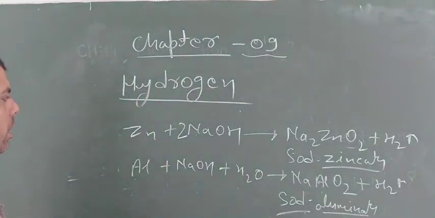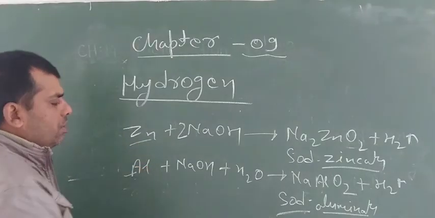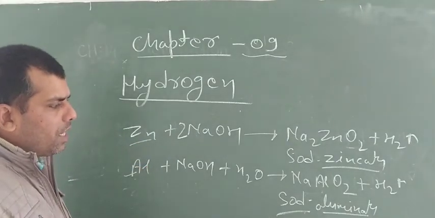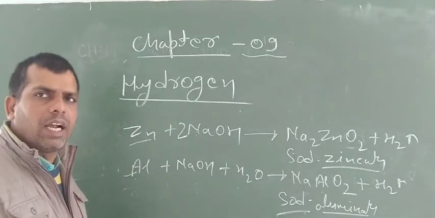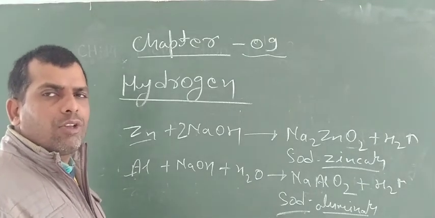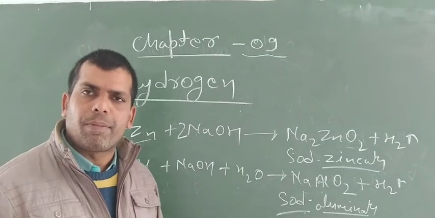So in this way, metals also react with bases to form their corresponding compounds with release of dihydrogen. These are also special modes for preparation of dihydrogen.